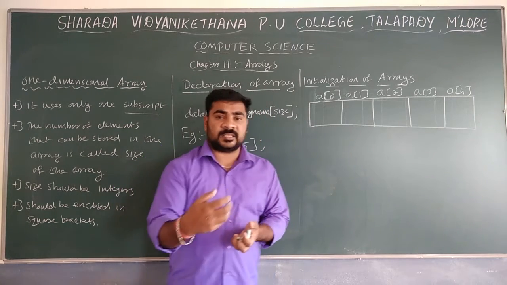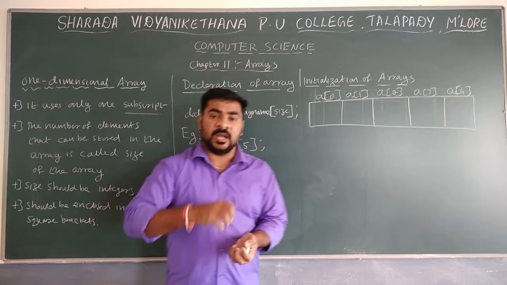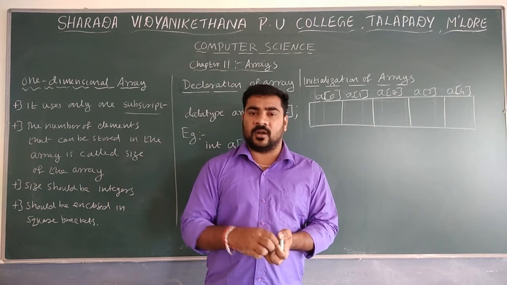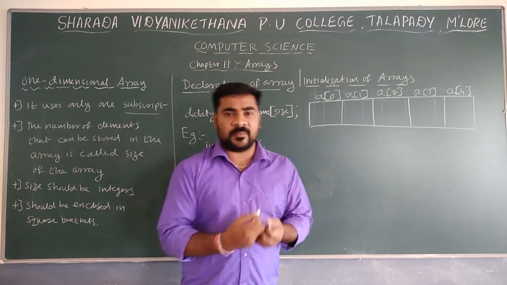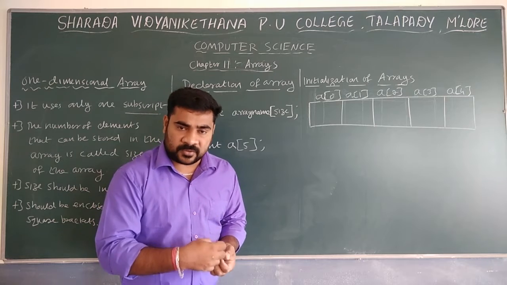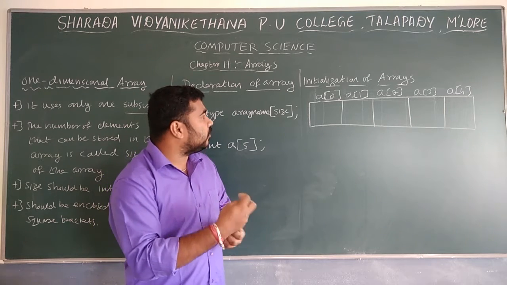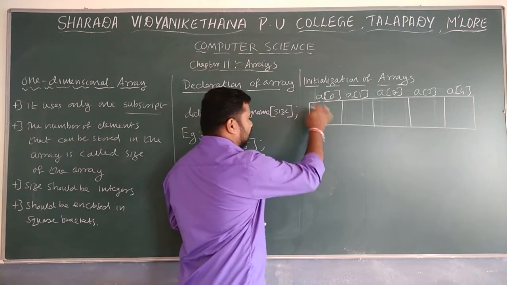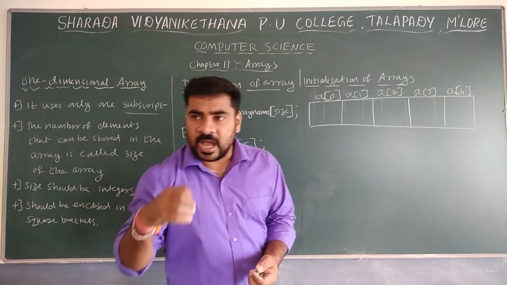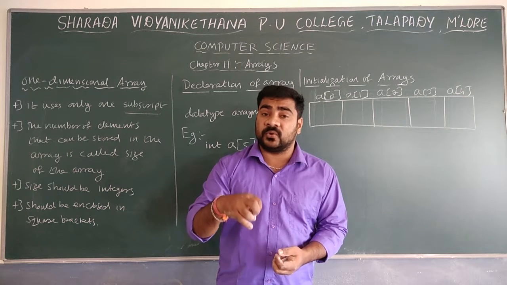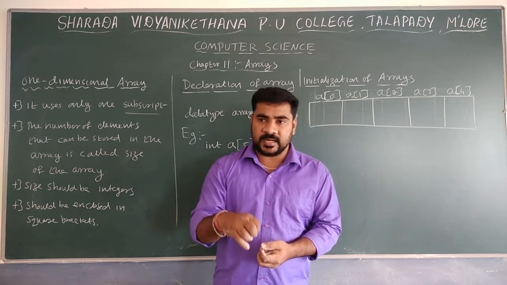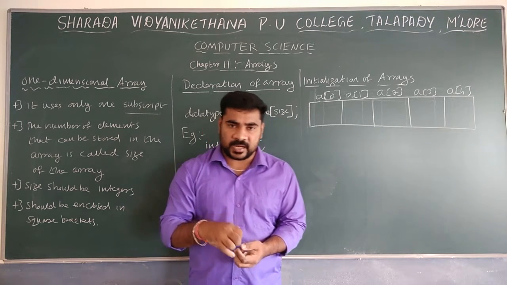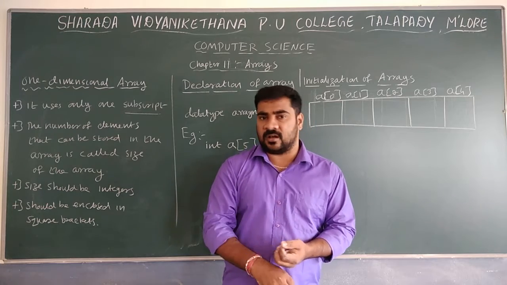Initialization takes place in different methods; there are mainly two. Initialization means assigning the initial values to the array.